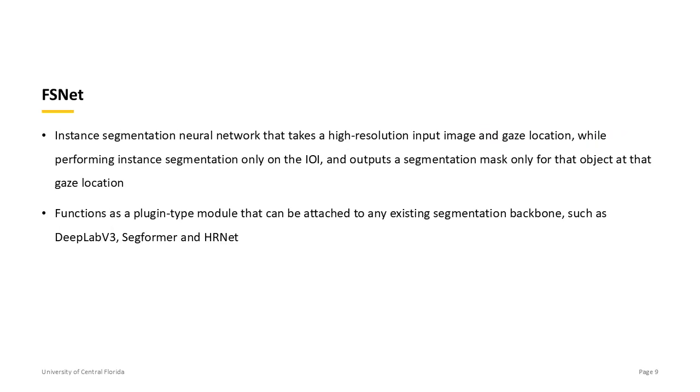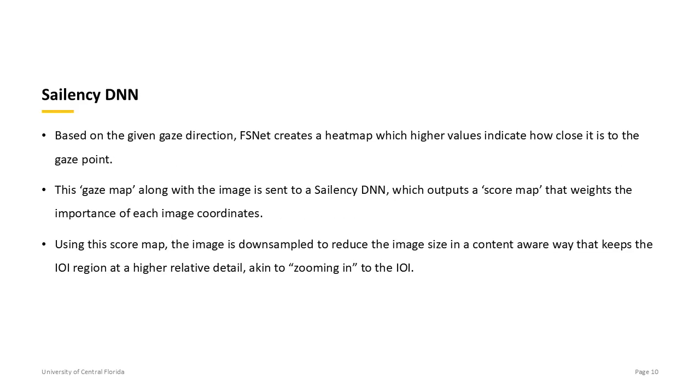The authors first present FSNet, a plugin-type neural network that can be attached to any existing segmentation backbone such as Segformer to use gaze information during segmentation. Given a high-resolution image from the device camera and the user's gaze point within the image, the network outputs a segmentation mask only for the object at that gaze location, ignoring everything else. Internally, the model first generates a gaze map, where each pixel's value indicates how close it is to the gaze point. This map is sent to a saliency neural network, which produces a weighting over the image, which is used to downsample the image so that the interest region is kept at a relatively higher detail.